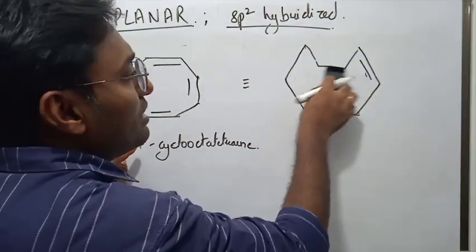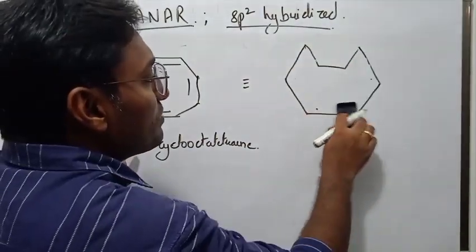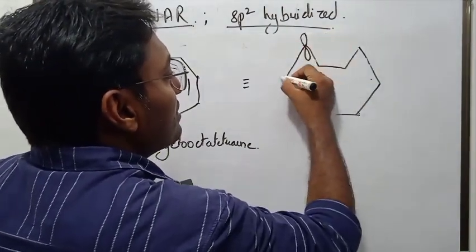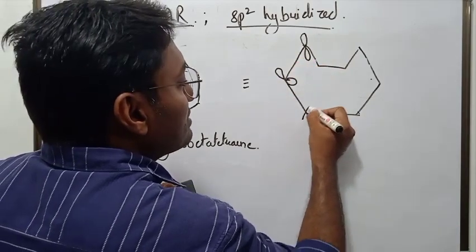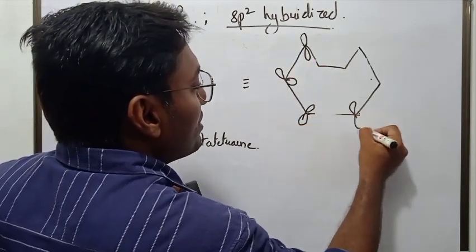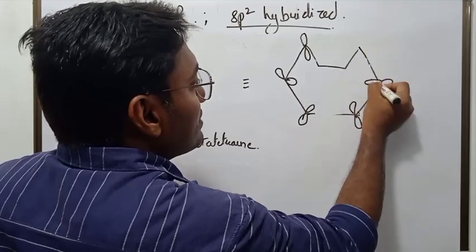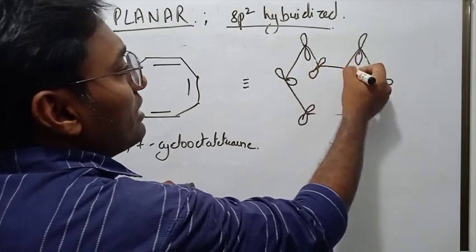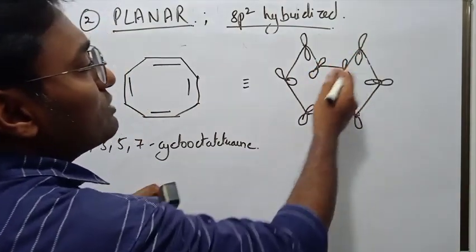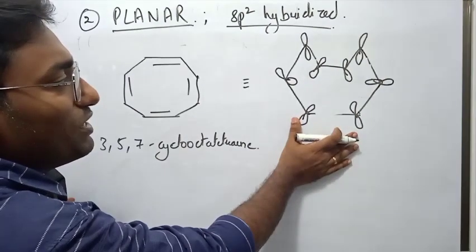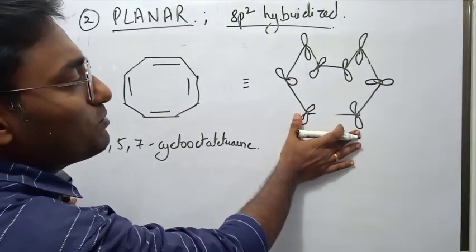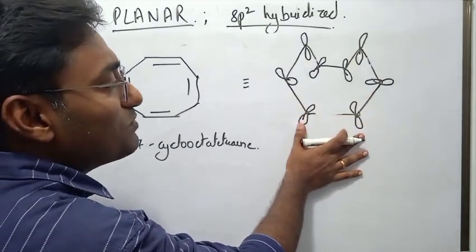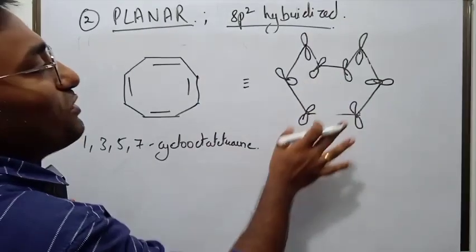Let me mark the double bonds here, and let me draw the p orbitals which have not yet overlapped with each other to make the double bond. Look at this. Do you think that efficient sideways overlapping is possible in this? No, efficient sideways overlapping is not possible in this. Therefore, ample delocalization of electrons is also not possible. So therefore, it is not at all aromatic.